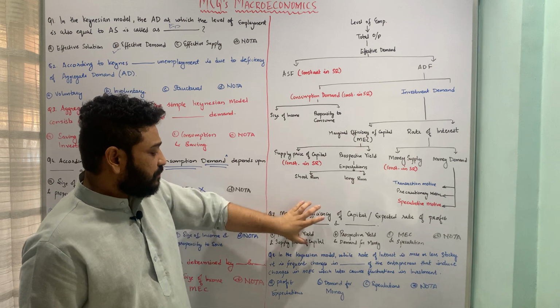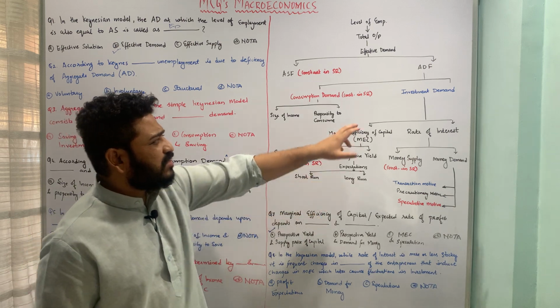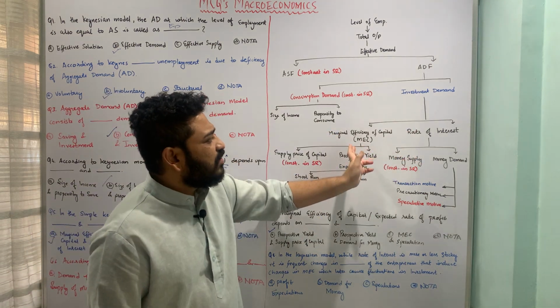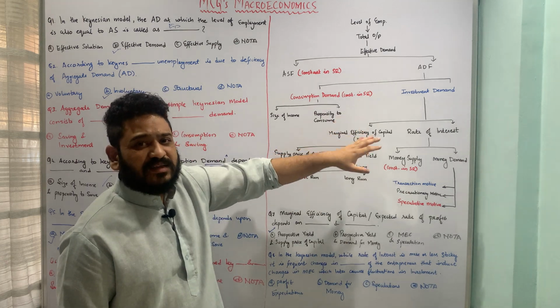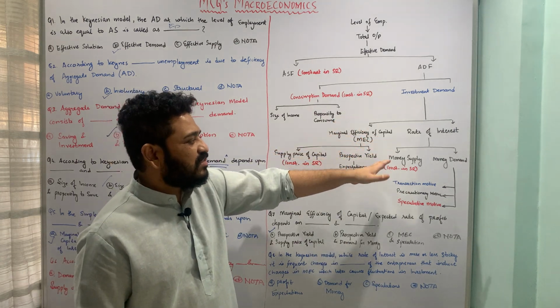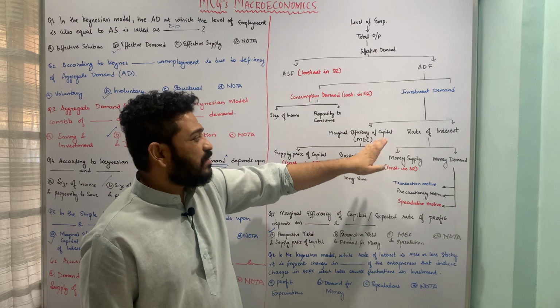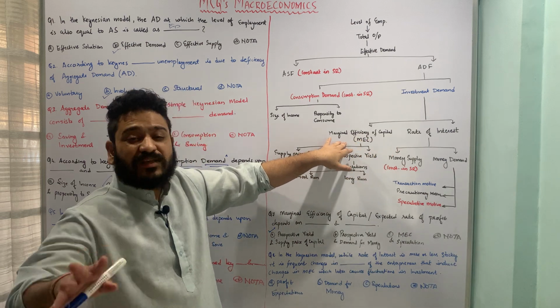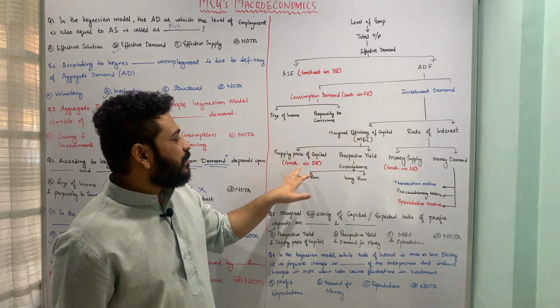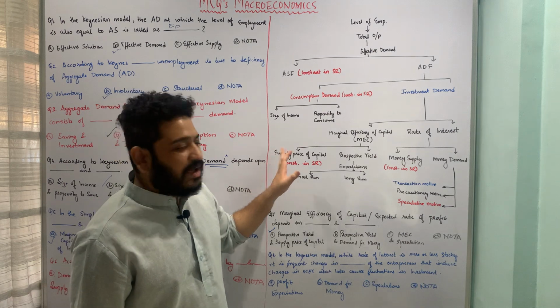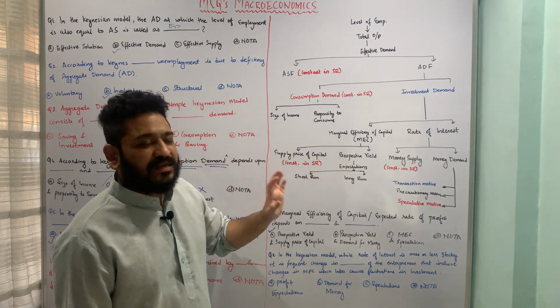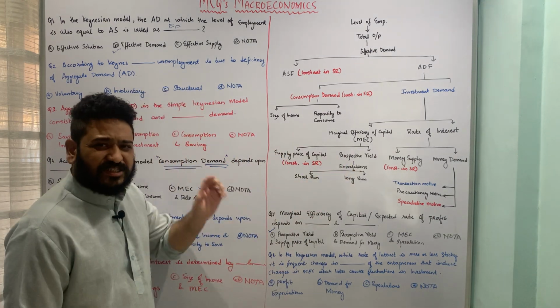Okay, so I hope this question is pretty much clear, and also this segment of the investment demand is pretty much clear. That means rate of interest and how it is dependent upon money demand and money supply, and marginal efficiency of capital or the expected rate of profit, how it is dependent upon the supply price of capital and prospective yield. Now let us look at the last question in this segment.